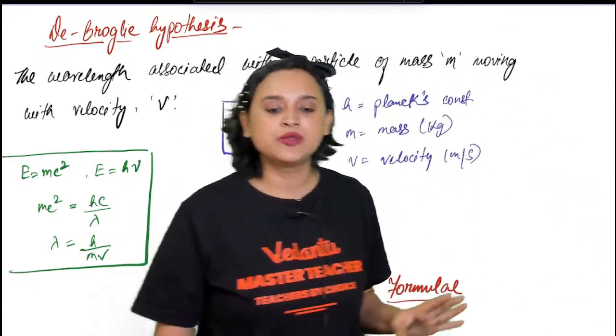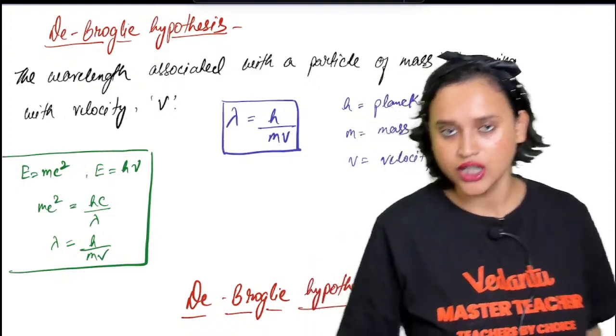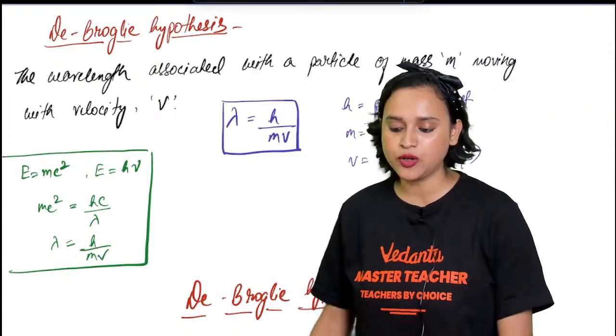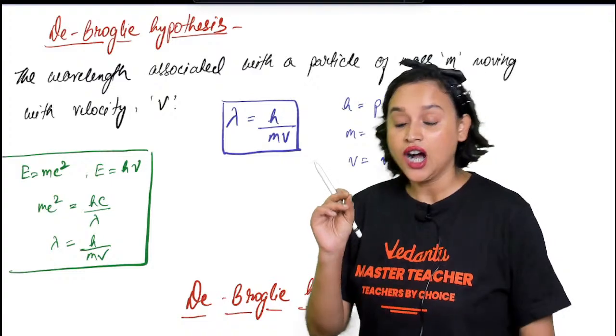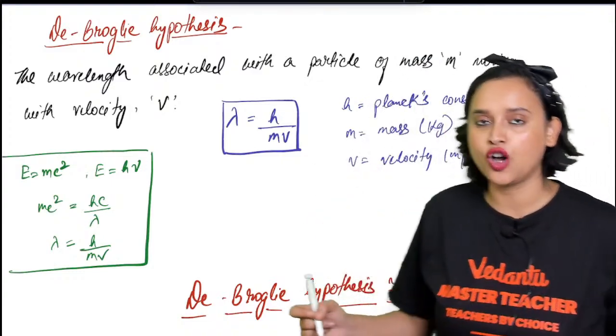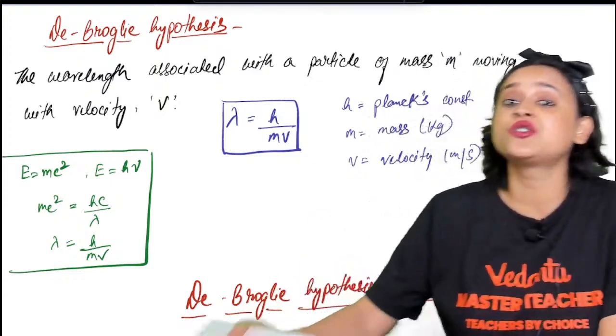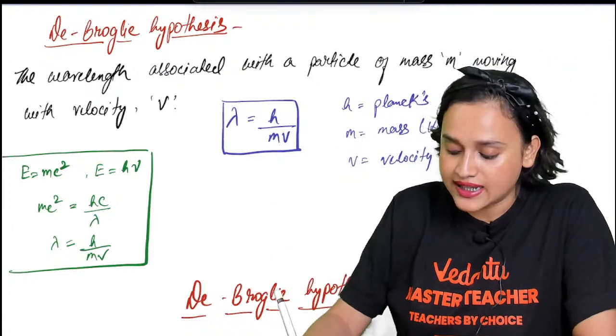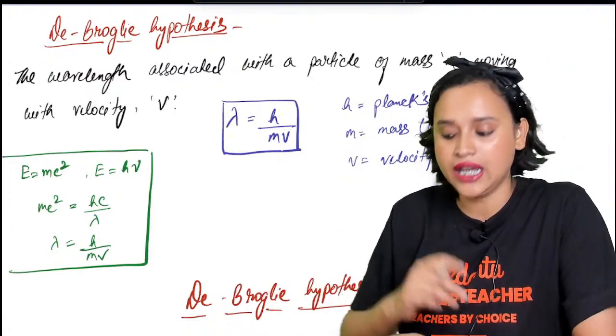Now, de Broglie hypothesis, everybody. De Broglie said that the wavelength associated with a particle of mass m, moving with a velocity v, we can write as lambda is equal to h by mv.